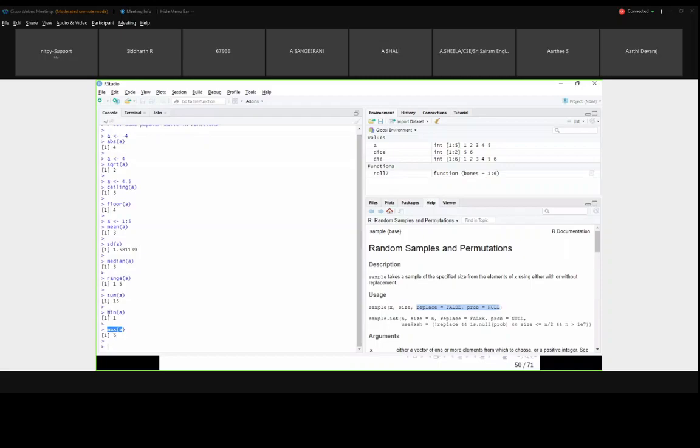These can act as an input to another function. For one second, maybe which function I can use.